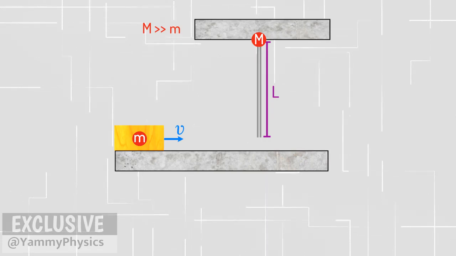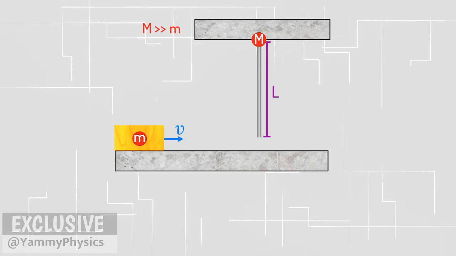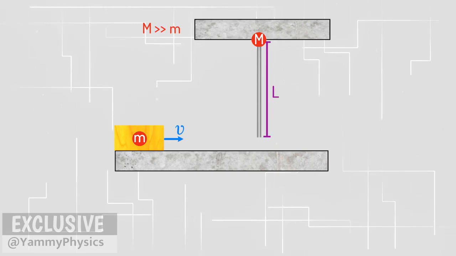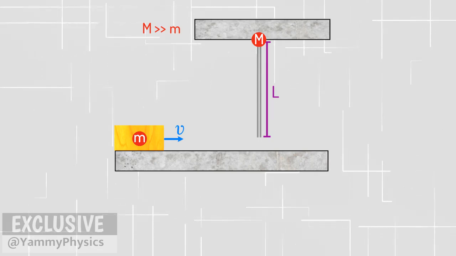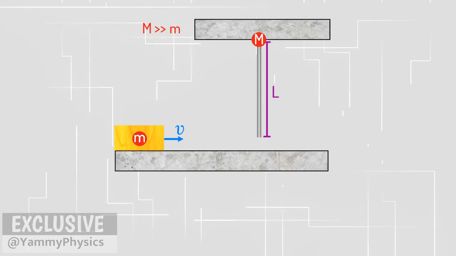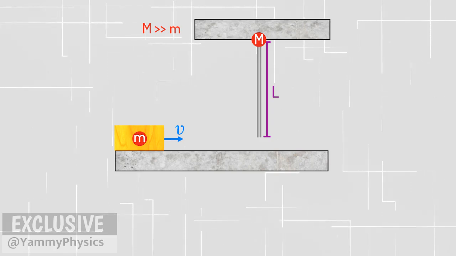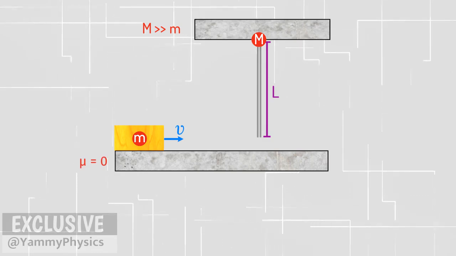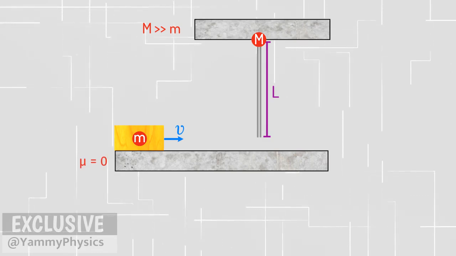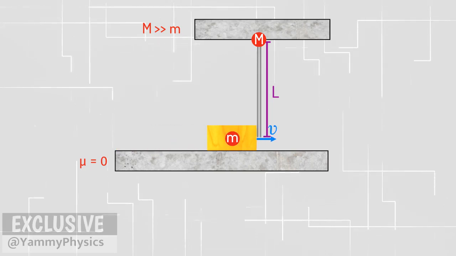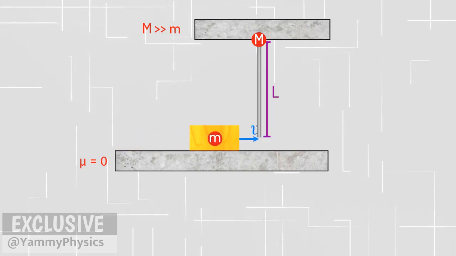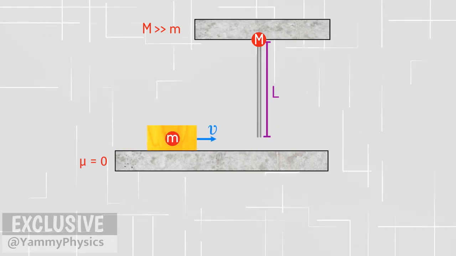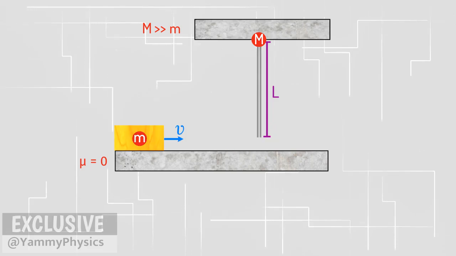Almost forgot, during the movement the surface of the block rubs against the surface of the floor. If we read the text of the question, we don't find any information there. If it is like this, we can assume that the surface of the floor is slippery, mu is equal to 0. Thus, there is no dissipation of energy due to friction. Without friction, the velocity of the block before the collision is the same everywhere.